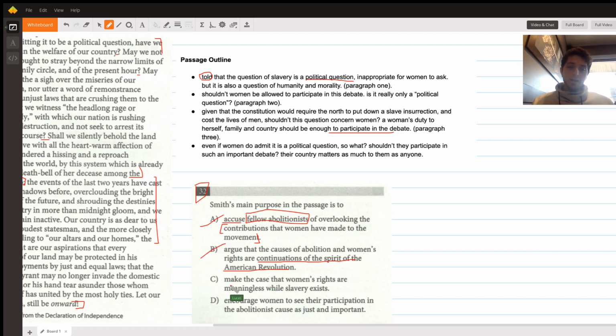C, look at C. Make the case that women's rights are meaningless while slavery exists. This right here has pejorative flair. I know it's a big Latin technical word. Basically, it just means like bad vibes, right? If you're saying women's rights are meaningless, already in your head, you should be thinking it's probably not going to show up in the passage.